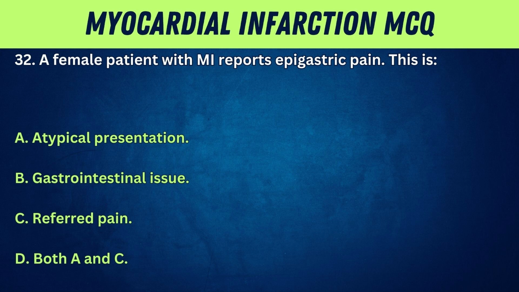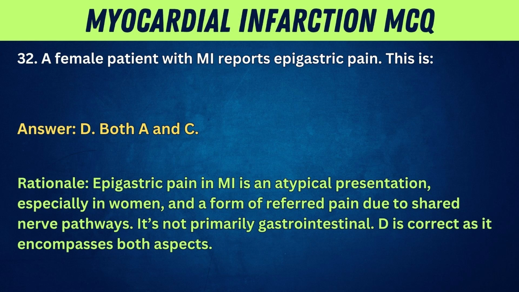32. A female patient with MI reports epigastric pain. This is A. Atypical presentation. B. Gastrointestinal issue. C. Referred pain. D. Both A and C. Answer: D. Both A and C. Rationale: epigastric pain in MI is an atypical presentation, especially in women, and a form of referred pain due to shared nerve pathways. It's not primarily gastrointestinal. D is correct as it encompasses both aspects.